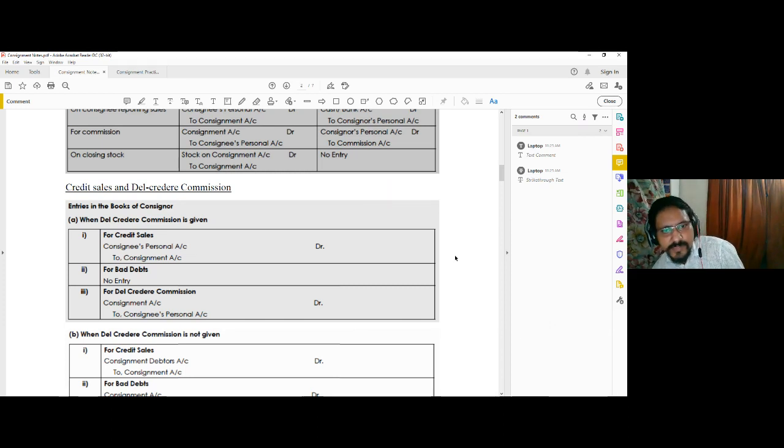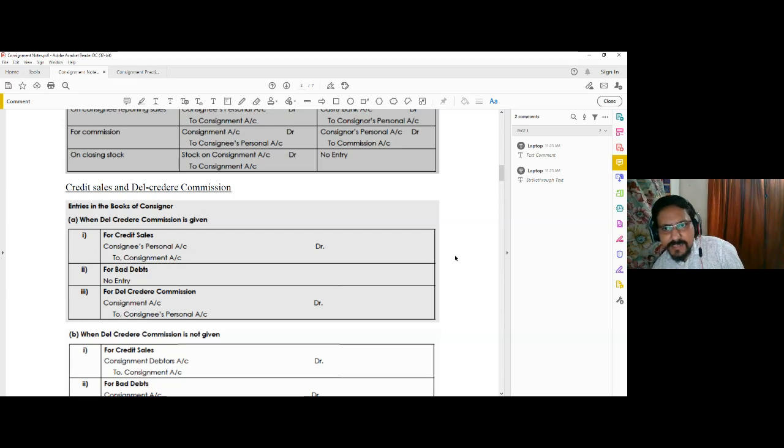Consignee is the local agent, so the consignee will be in a better position to realize the amount of credit sales from the consignment debtors. So when the consignor asks the consignee to sell the goods on credit to customers, there is always a risk that some of the amount from the consignment debtors may not be realized, or there will be a bad debt loss.